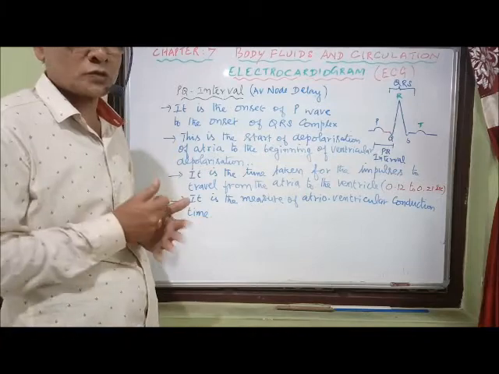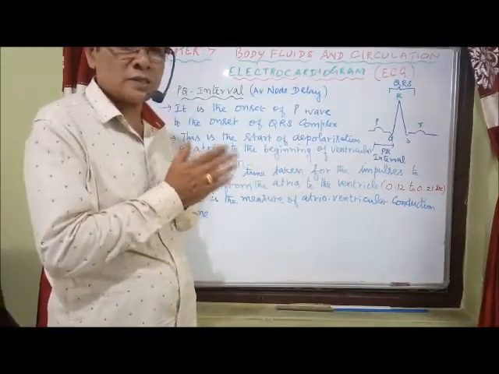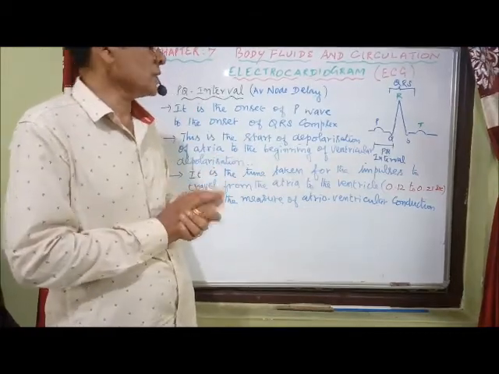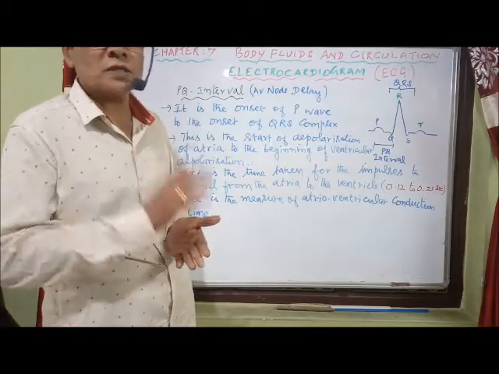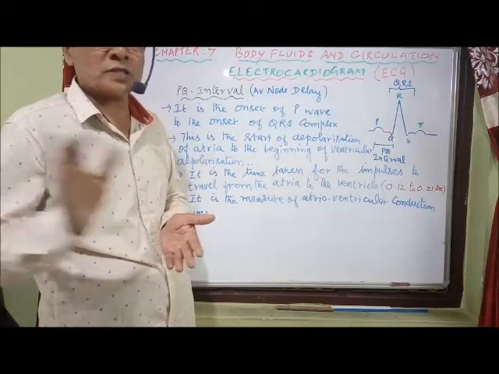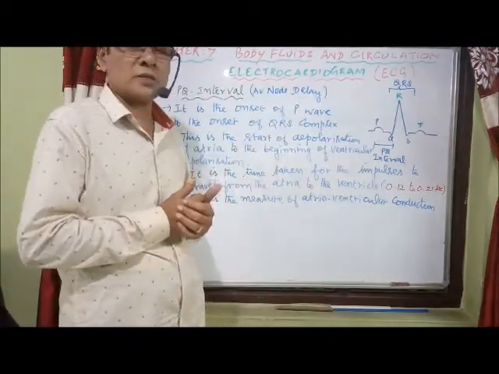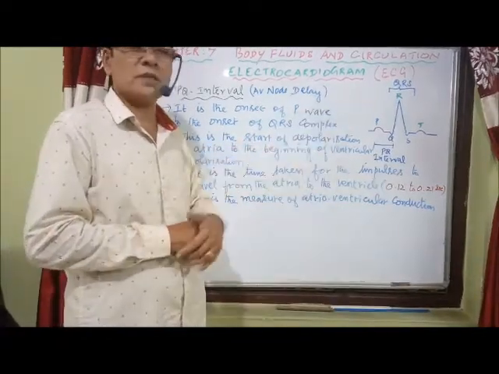That's one of the 1 mark questions: which wave is not represented in the ECG? That is atrial repolarization, because atrial repolarization occurs along with ventricular depolarization. Both occur simultaneously.